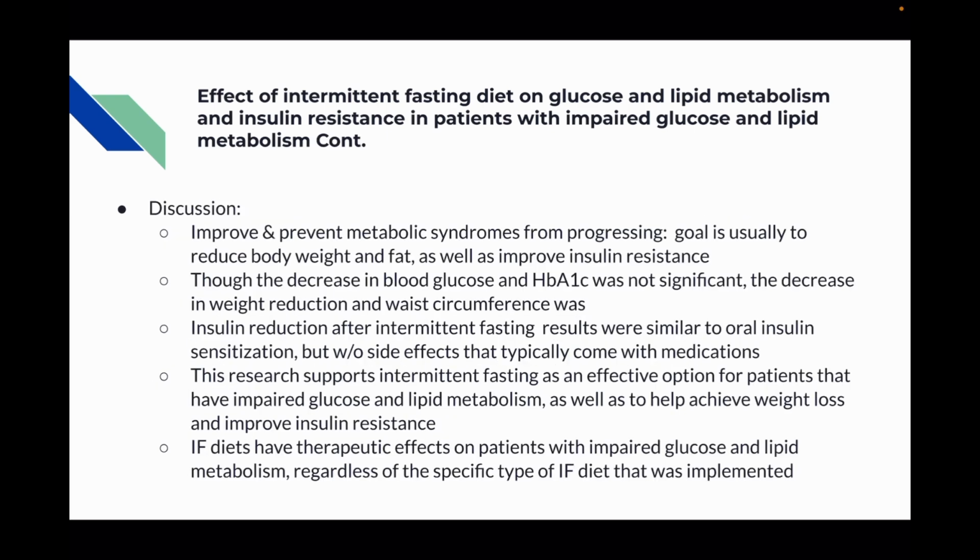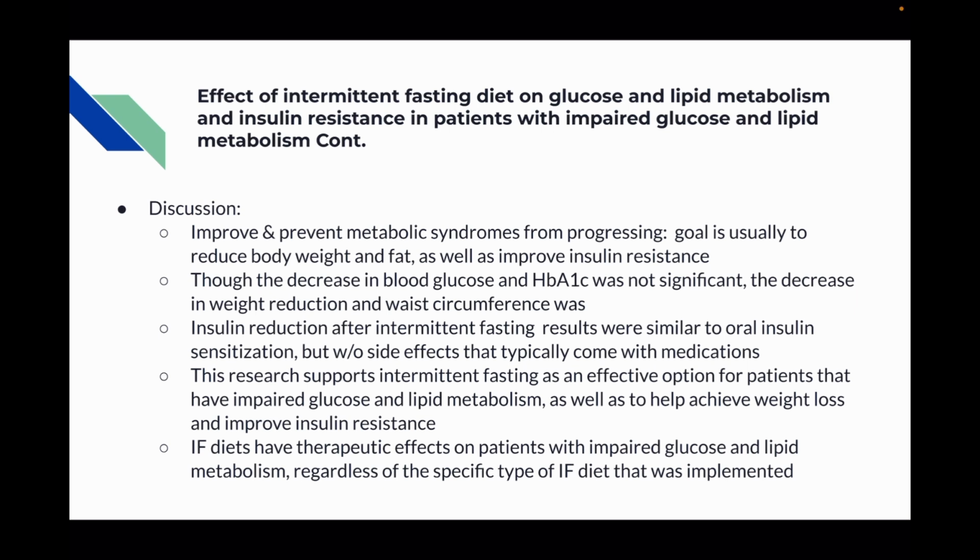To discuss that information further, it's important to note that in order to improve and prevent metabolic syndromes from progressing, the goal is usually to reduce body weight and fat, as well as improve insulin resistance. Though the decrease in blood glucose and HbA1c was not significant, the decrease in weight and waist circumference was.